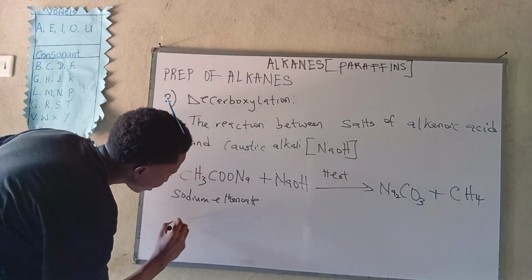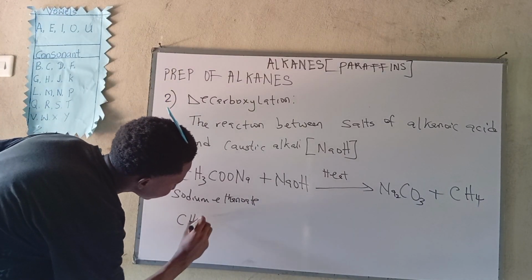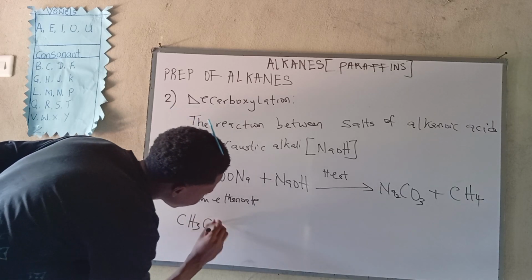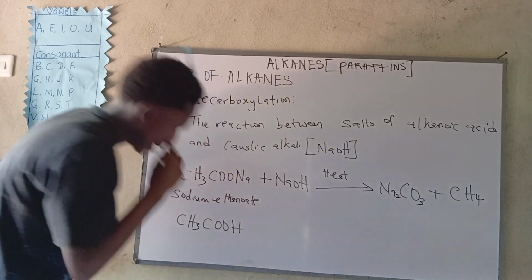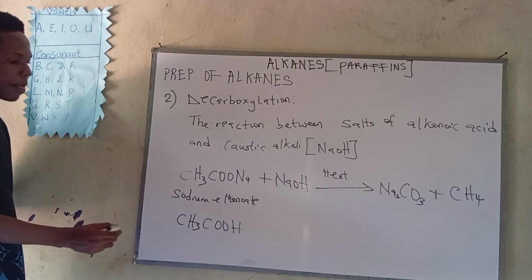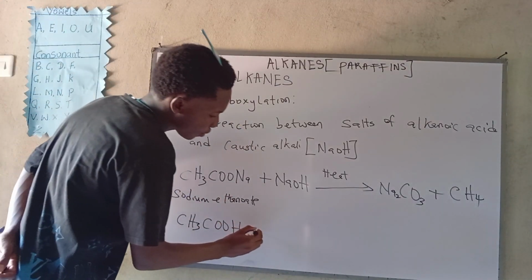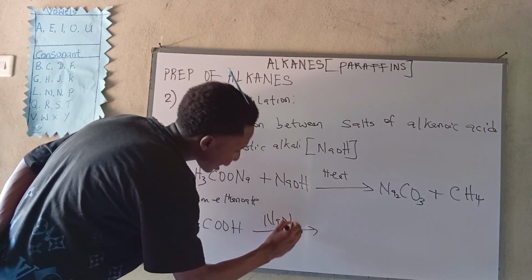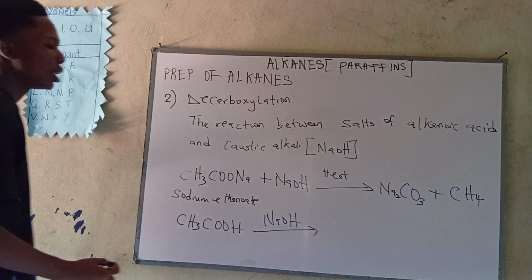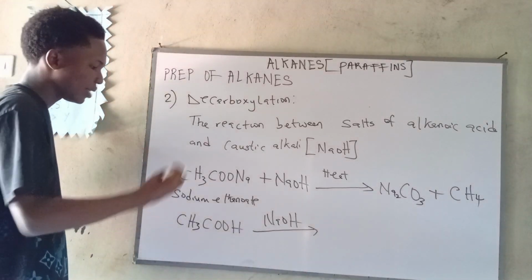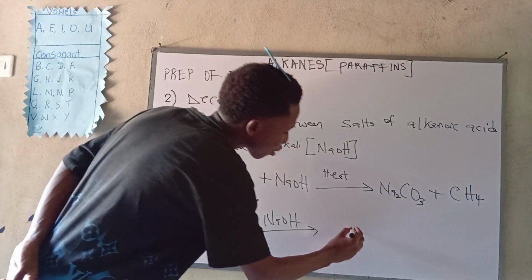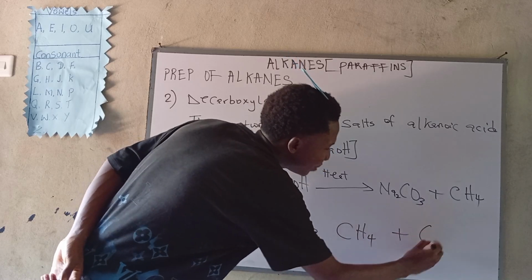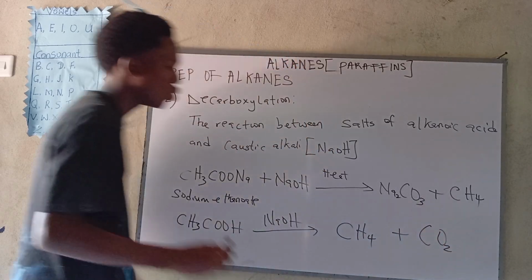So now ethanoic acid is written as this. Now under the influence of our caustic alkaline, which is sodium hydroxide, CO2 will be removed from the reaction to give us our corresponding alkane, and it will displace our CO2.